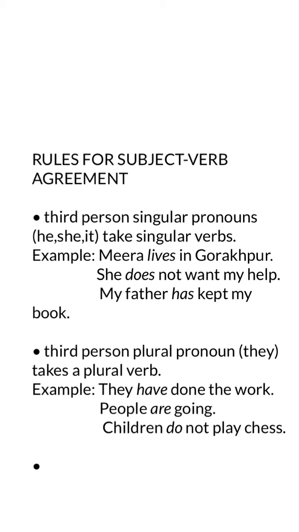As I have told you in the chapter tenses, that in present perfect tense with singular third person pronoun, you will use has, right? Miss has come. She has done her work.